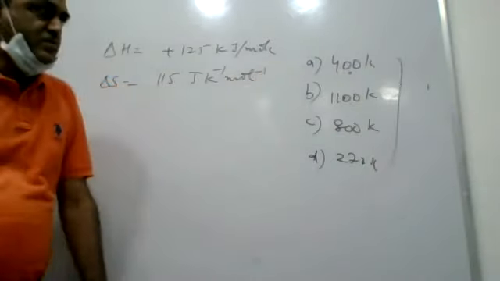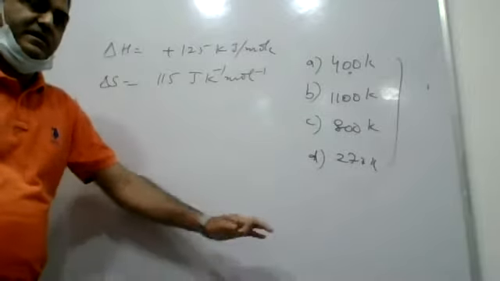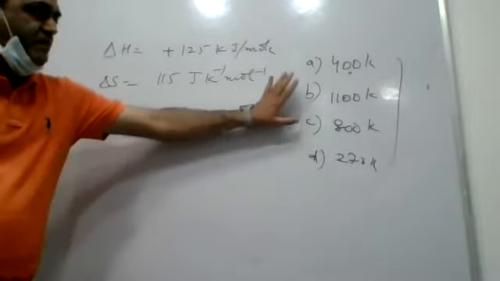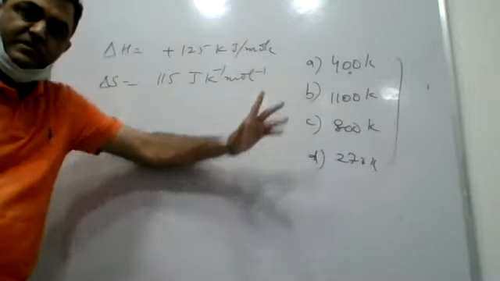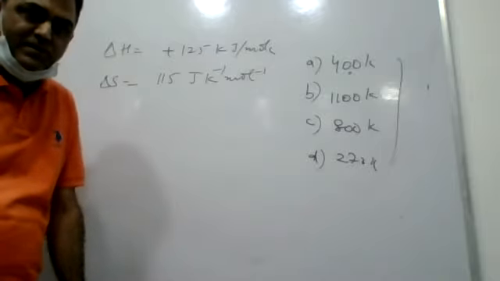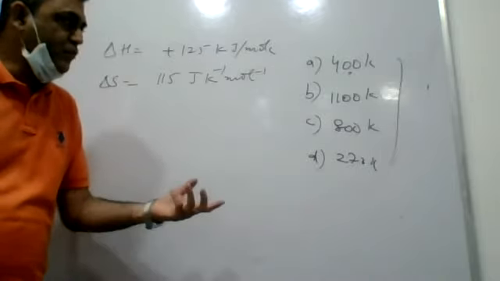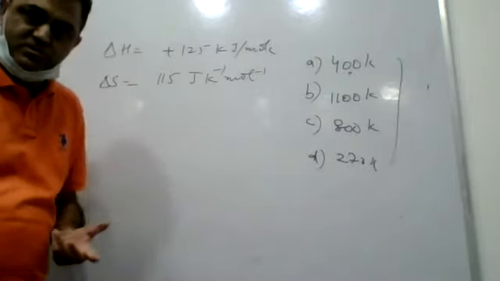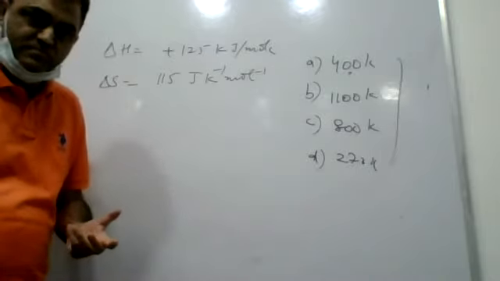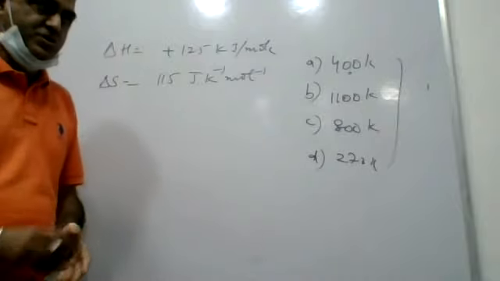One procedure is trying these options individually and getting delta G in each case. Wherever delta G becomes negative, that will be the right answer. But that will be too lengthy. It means in one question you will be solving like 4 questions, so it will take too much time. Second approach: I know the reaction is endothermic and has a positive entropy change.